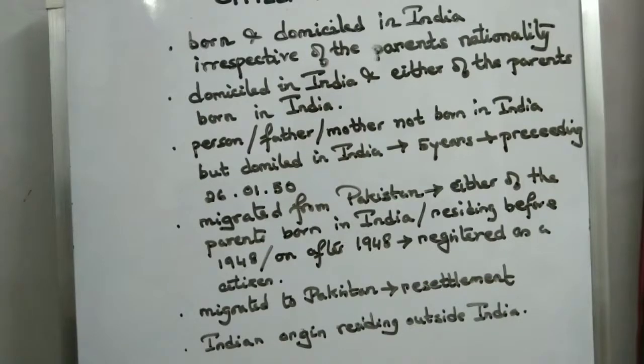The second provision is that the person is domiciled in India and living in India, and either of his parents was born in India. Then he has been recognized as a citizen of India. The third is that the person or his father or mother was not born in India but has been living in India for a period of not less than 5 years preceding the commencement of the Constitution. Then the person has been recognized as a citizen.